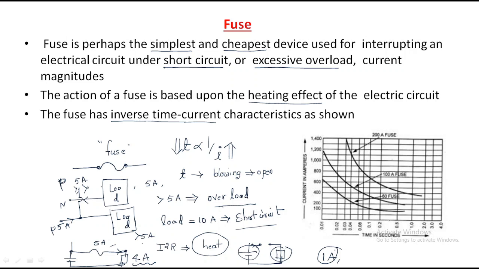Because when the current is high, the effect of that high short circuit or excessive current on the load is very high. So to decrease that effect on the load, we have to maintain inverse current-time characteristics. If the current entering the fuse is high, it will operate in less time.